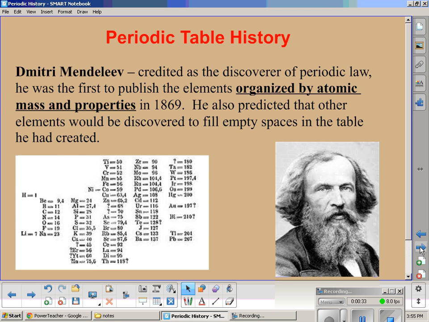Okay, starting off, some periodic table history. Dmitry Mendeleev. He was Russian and was credited as the discoverer of periodic law. He was the first to publish the elements organized by atomic mass and properties in 1869. He just barely beat Meyer in getting this published. However, Mendeleev is credited with being the first one to come up with the periodic table because he also predicted that other elements would be discovered to fill in some empty spaces that he left in his periodic table.